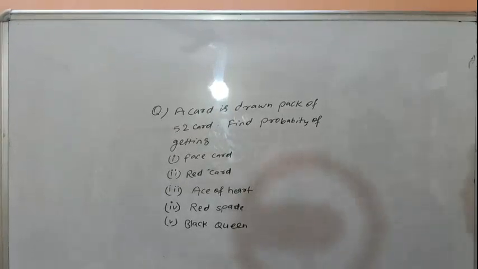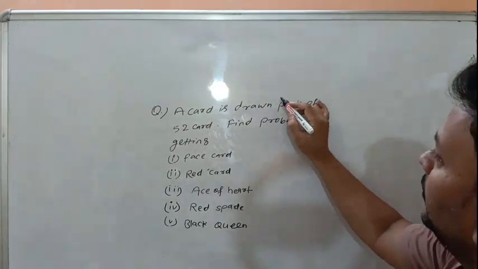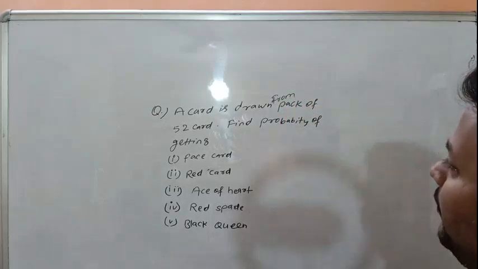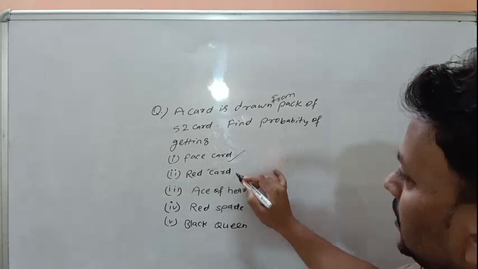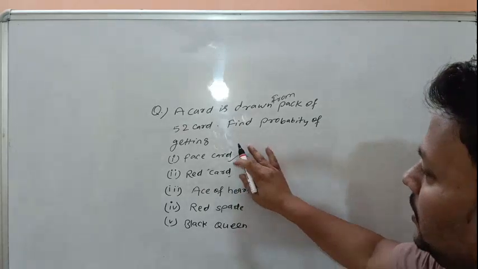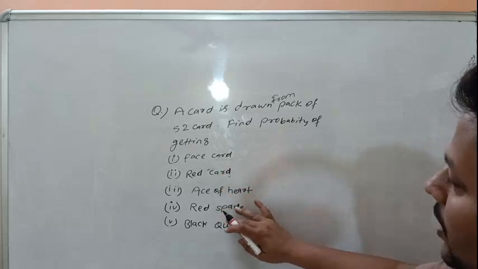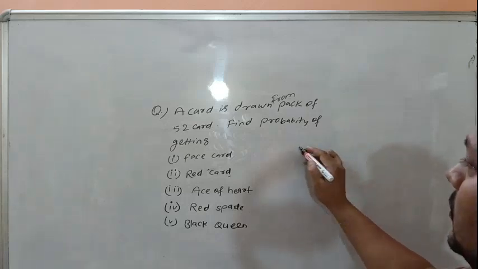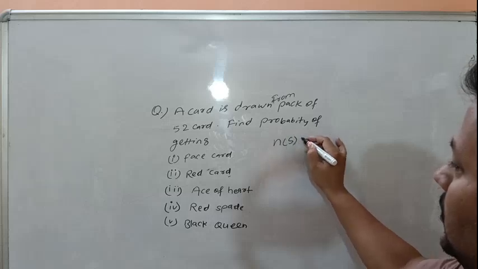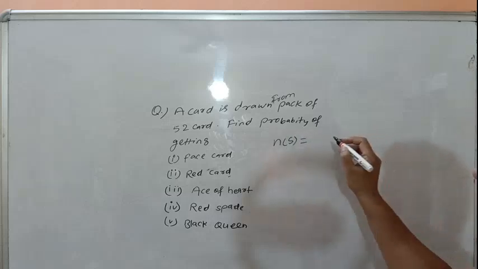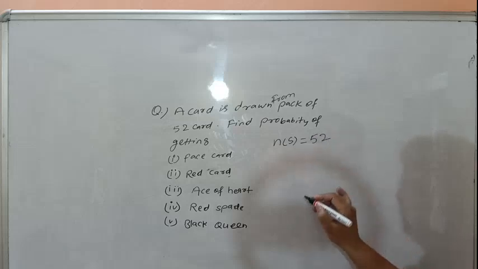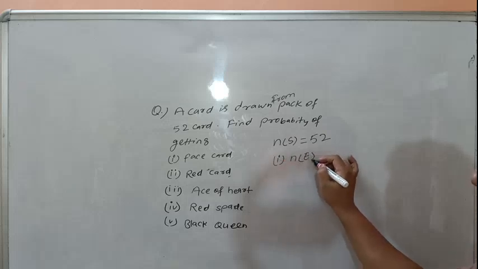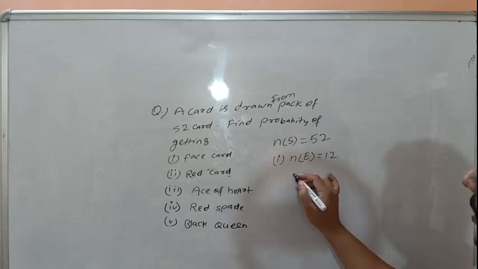A card is drawn from a pack of 52 cards. Find probability of getting a face card, red card, ace of heart, red spade and black queen. The total sample space or number of outcomes is 52. In first part, total face cards are 12. Then number of events is 12.